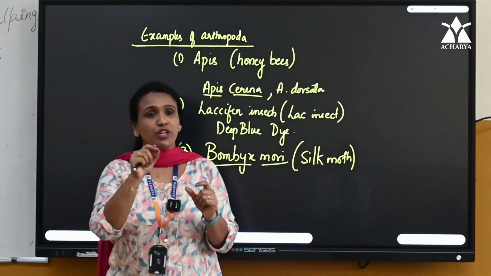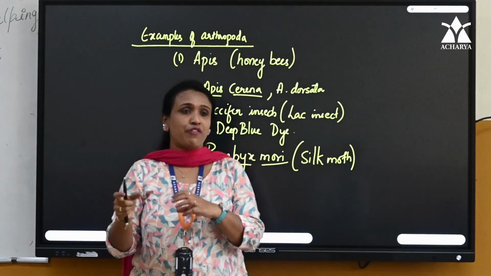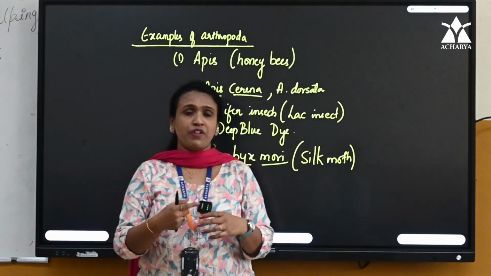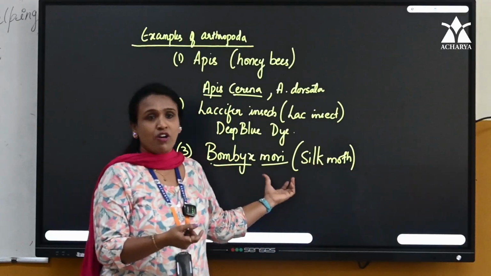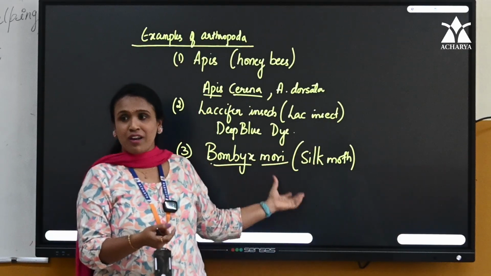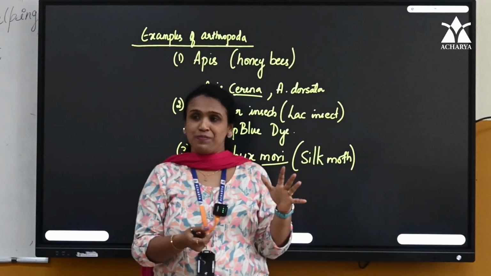The eggs will hatch out into worms. Worms will start feeding on tender leaves, then they will shift to mature leaves. They are called gregarious pests. Usually the larvae in arthropoda are gregarious pests.